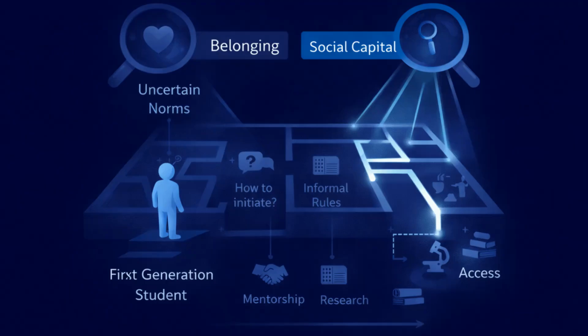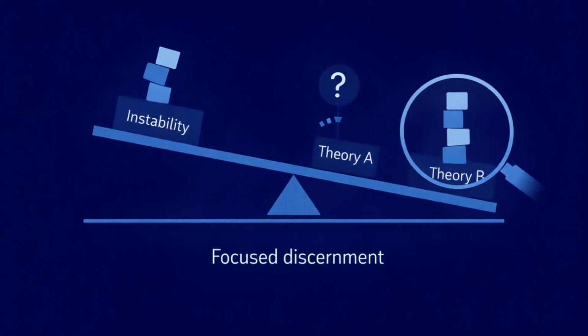That elimination step demonstrates theoretical discernment. At this point, discernment becomes visible. The task is not selecting the most sophisticated theory. The task is selecting the theory that clarifies the specific instability revealed in the tension.